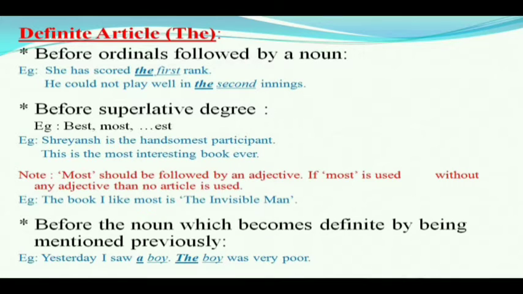Now definite article. The first point of definite article: we use definite article the before ordinals. But remember one thing, ordinals must be followed by a noun. If there are ordinals but they are not followed by any noun, in that case we do not use any article before them. They must be followed by a noun.